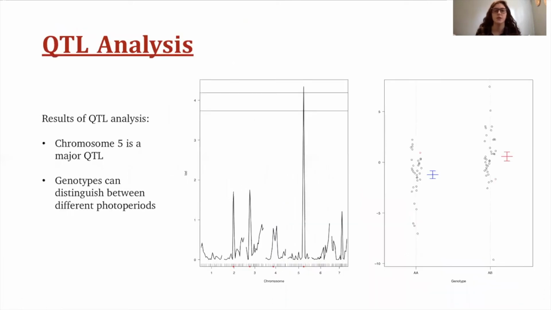Here are the results of the QTL analysis. The first diagram shows that chromosome 5 is a major QTL, and the second diagram shows that genotypes can distinguish between different photoperiods.